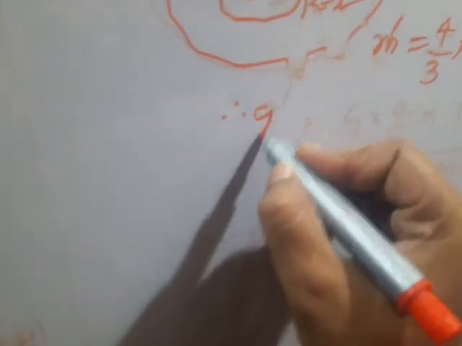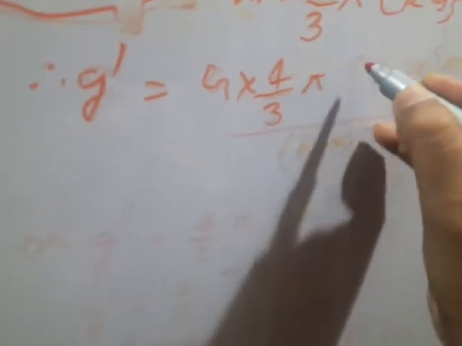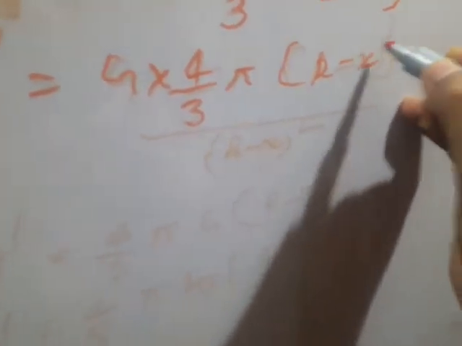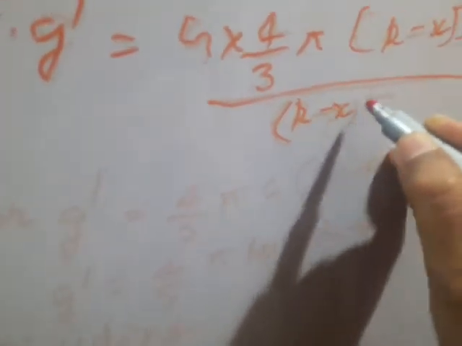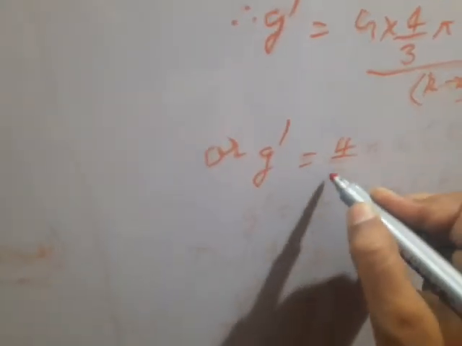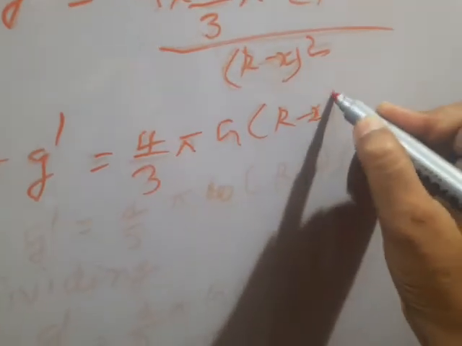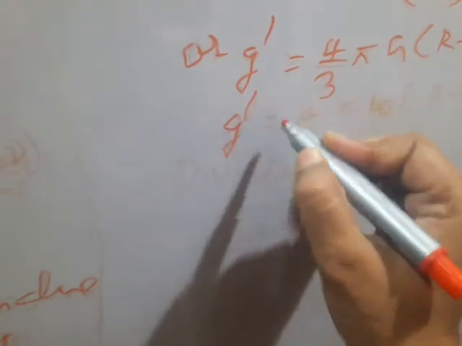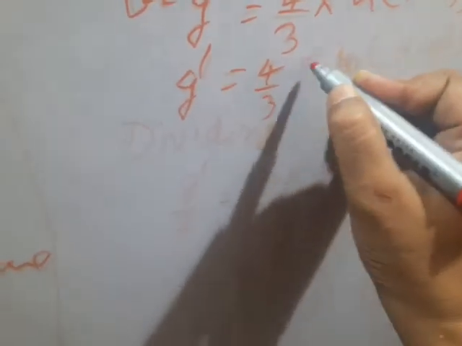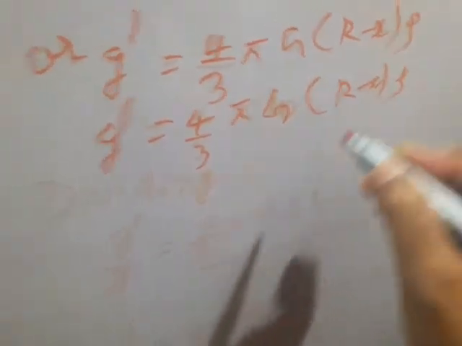So g dash is equal to G into 4 by 3 pi (r minus x) cube rho by (r minus x) to the power 2. Next, g dash is equal to 4 by 3 pi G (r minus x) rho.